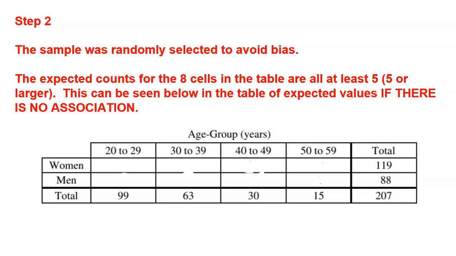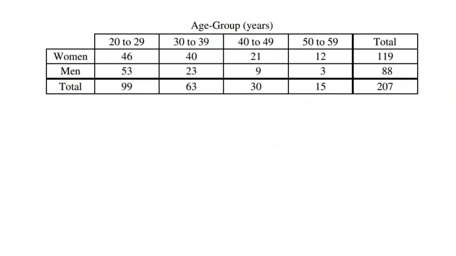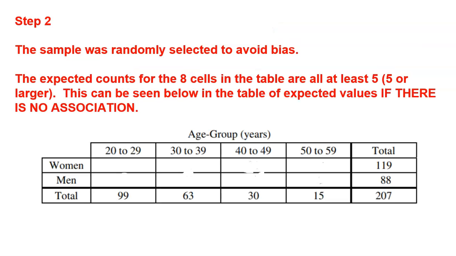So this is where we start with the blank table, right? Notice that all my margins are fine. Those are my totals, total of each age group, total of each gender. But now I've got to figure out if my null is true. If the null is true, because that's always what you assume in any hypothesis test, what would these numbers shake out to be? Again, go back to the original data. These numbers indicate in my data that there is an association. We need to assume there's no association. So it's actually pretty simple. Hopefully you were taught well.